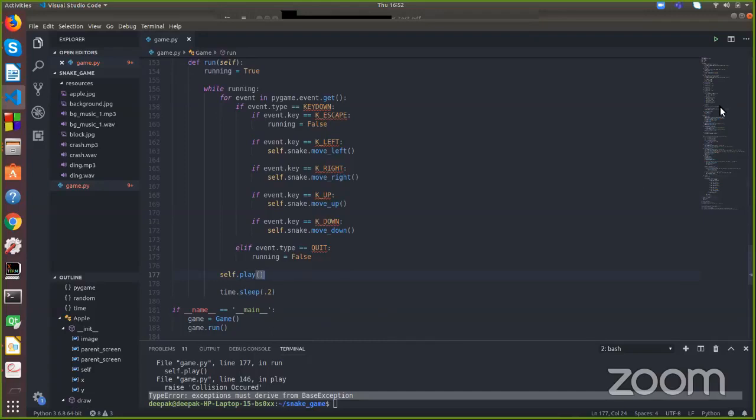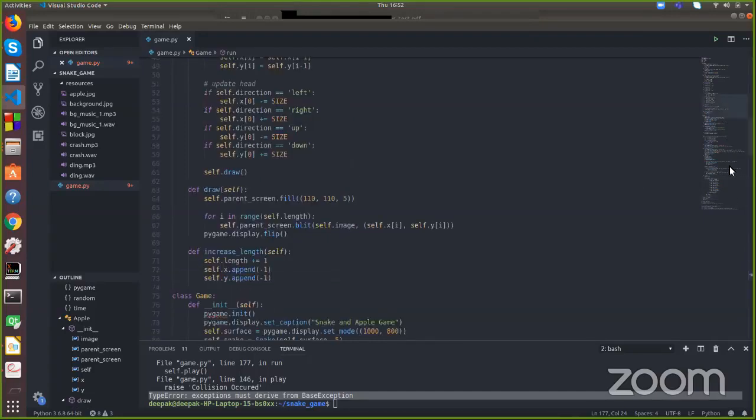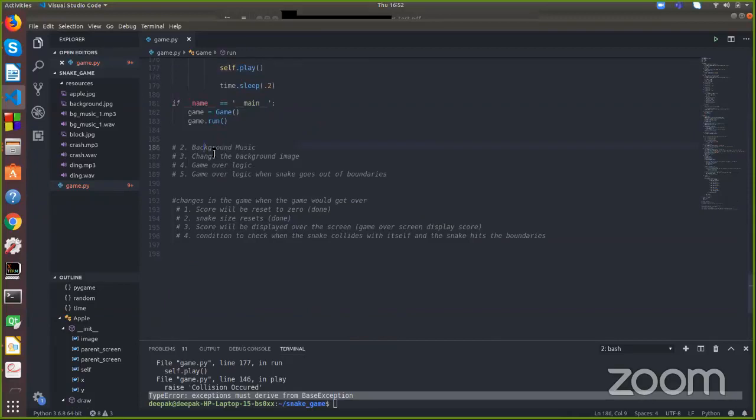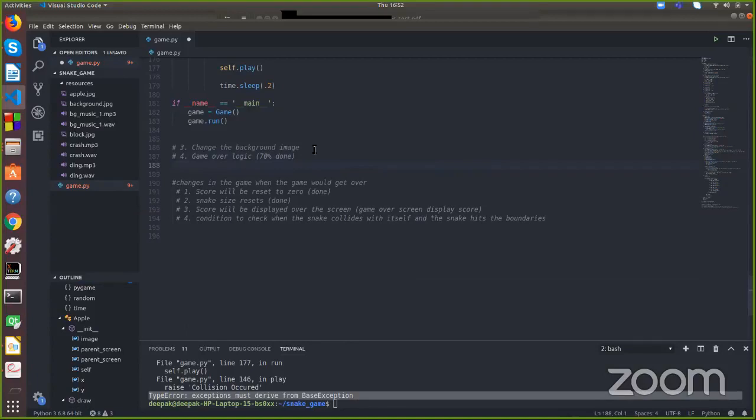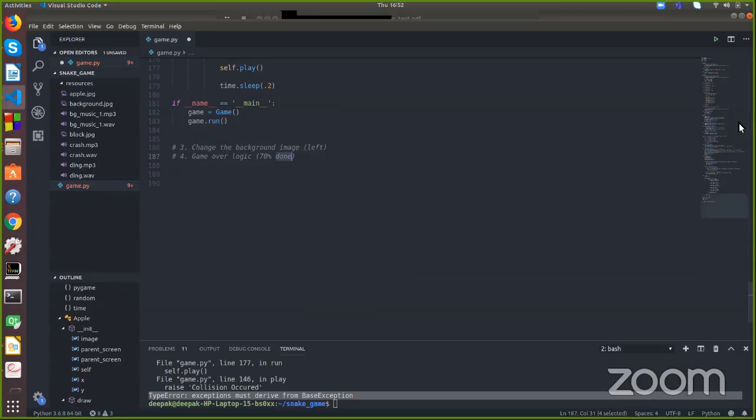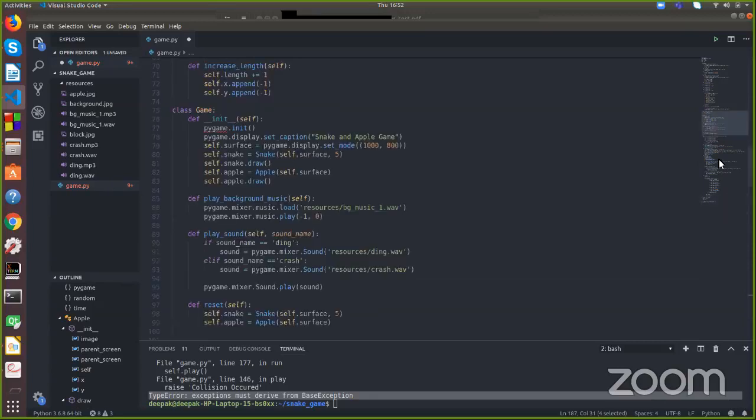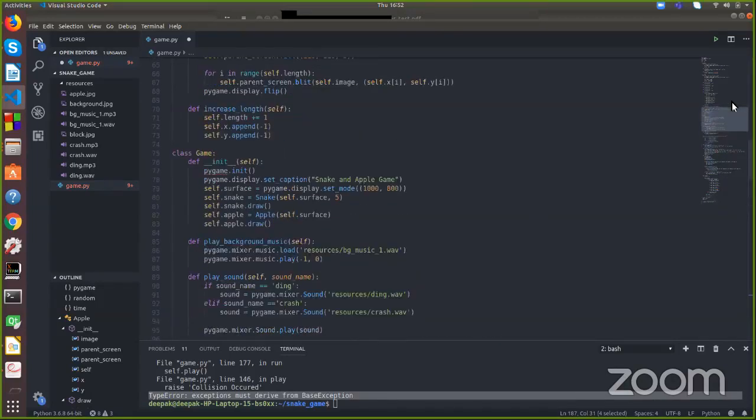And one more thing we are left to implement in the game is adding the background image. Okay, so this is completed. Background music. We are working on the game over logic. So this is 70% done. You can say 70% done, and we are left with this. So we will complete the next 30% of the game over logic tomorrow, and we'll also implement the background image. Okay. Anything left? I don't think anything else is left in this game. So there are two things left, and once we have implemented that, the game will be completed.